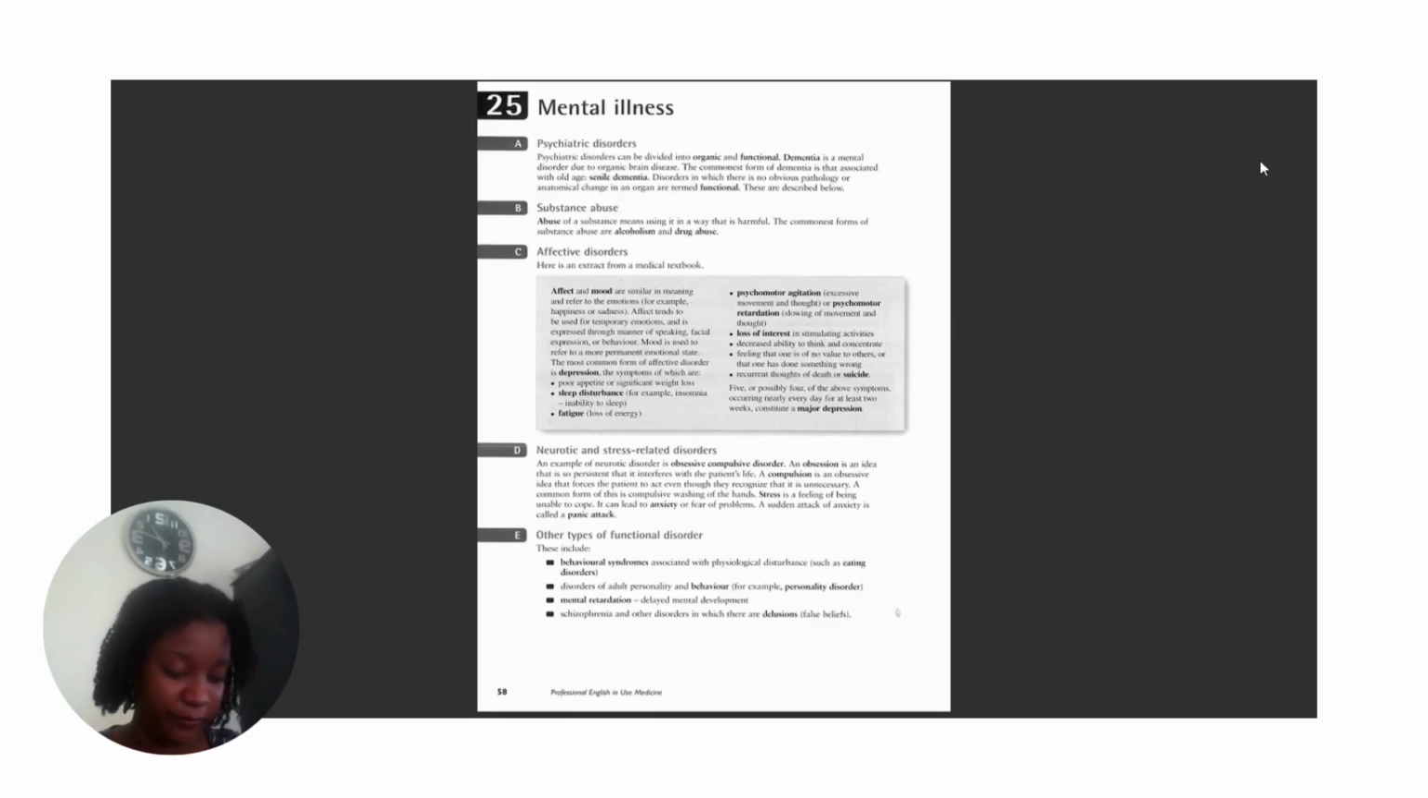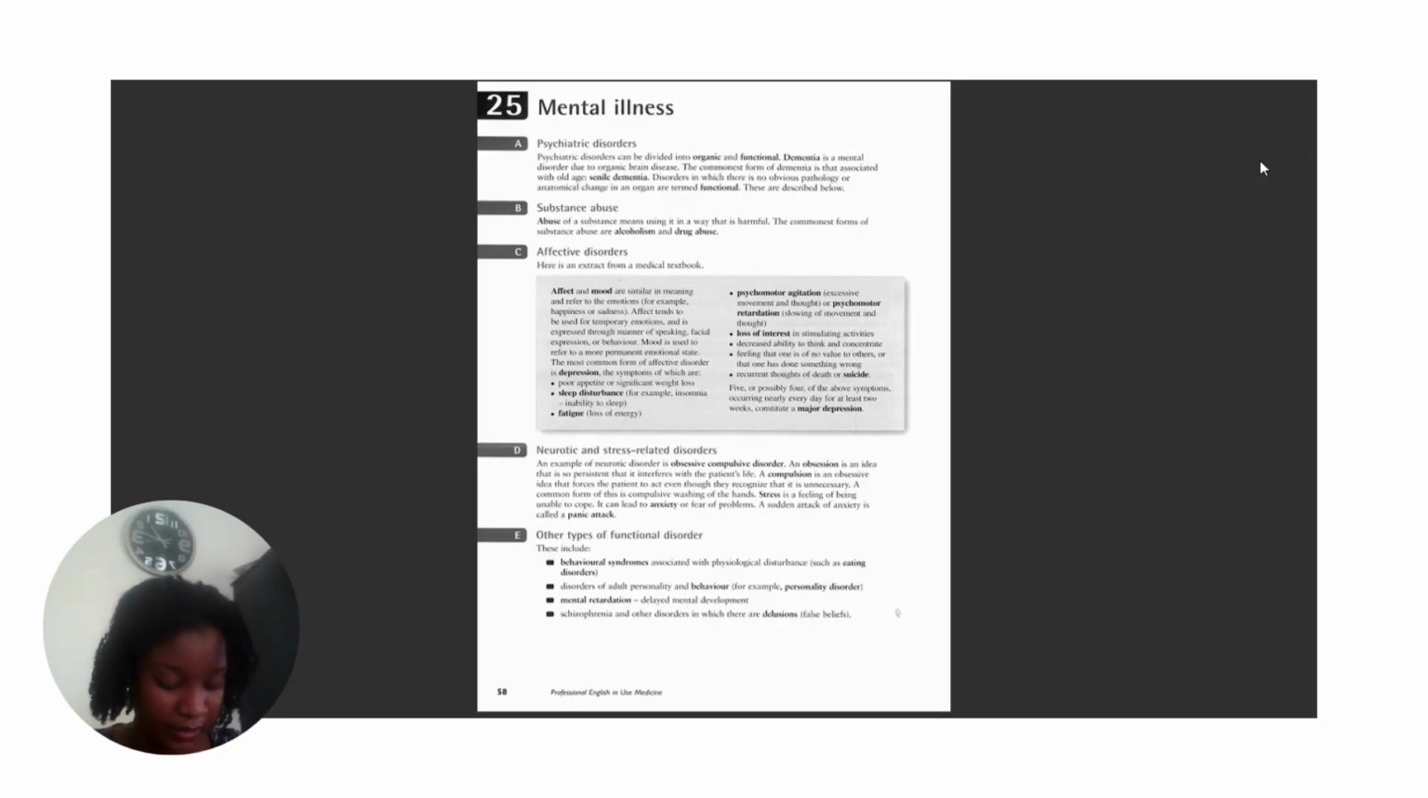Stress is a feeling of being unable to cope. It can lead to anxiety or fear of problems. A acute attack of anxiety is called a panic attack. And E. Other types of functional disorders.